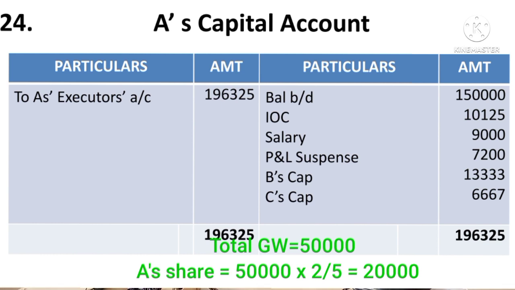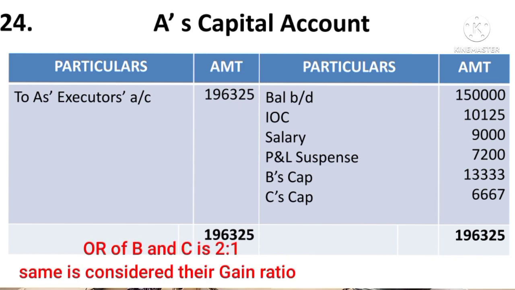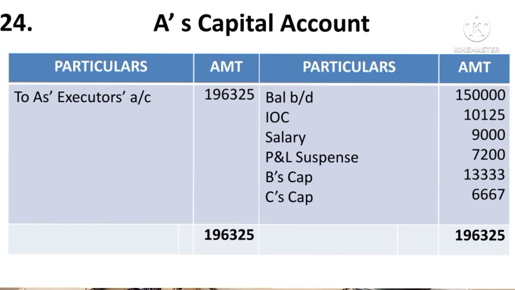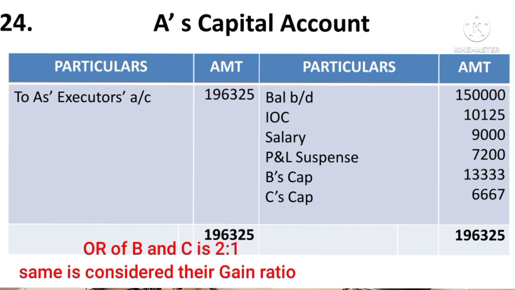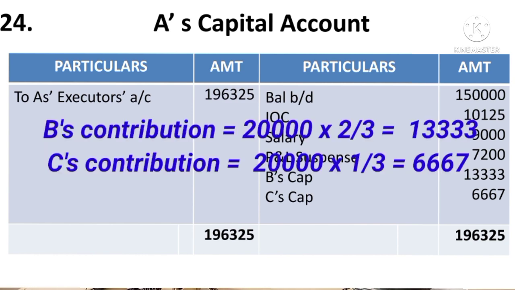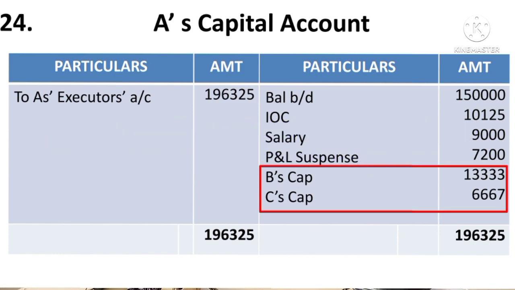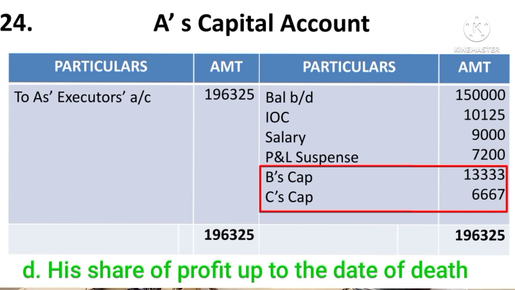So out of that, his share would be 50,000 into 2/5. It comes to 20,000, and this 20,000 would be contributed by the continuing partners, that is B and C, as per the gain ratio. If the gain ratio is not given, the old ratio of the continuing partners would be the gain ratio. So the old ratio here is 2:1. Therefore B and C contribute 20,000 in the ratio of 2:1. It comes to 13,333 and 6,666. Therefore by B's capital 13,333, by C's capital 6,667.